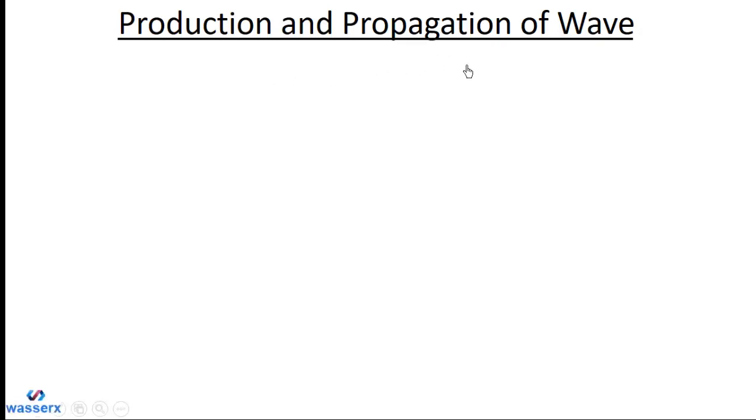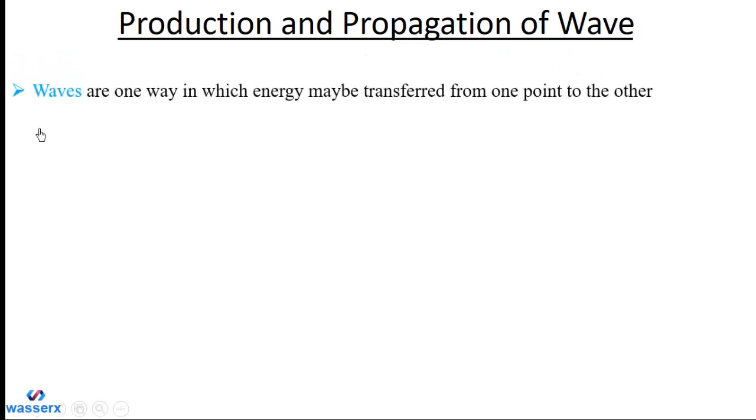Production and propagation of wave. Waves are one way in which energy may be transferred from one point to the other. So it's energy that is transferred but not matter. Mechanical waves need a medium to travel through. So as the name suggests, mechanical, so it needs a medium.